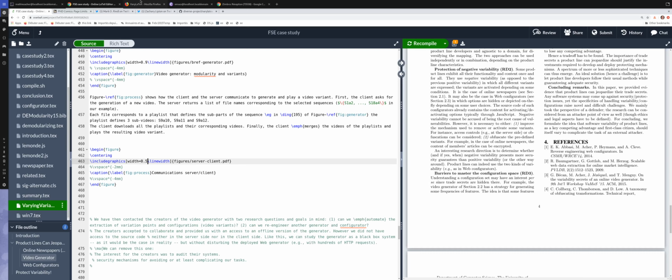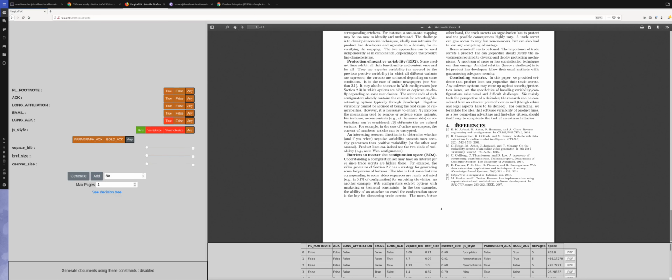You basically annotate your LaTeX source code with variability information. So instead of stating that I will remove this acknowledgement, you put a variation point on top of it. It means that the acknowledgement is now an optional feature of your document. It can be true, it can be false.